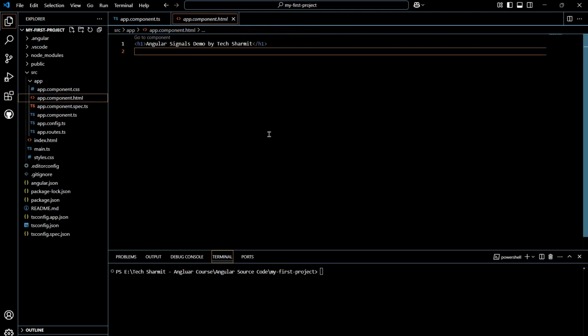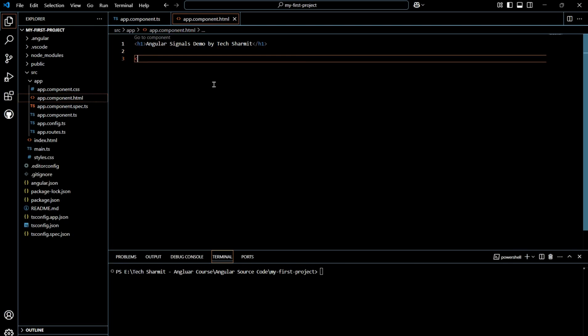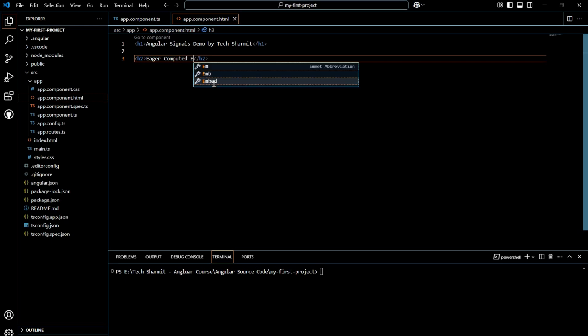But before that, let's go to the app.component.html file and define the required things here, because we want to declare some buttons and everything. For that we will write h2 for heading. Here I will write "Eager computed example".